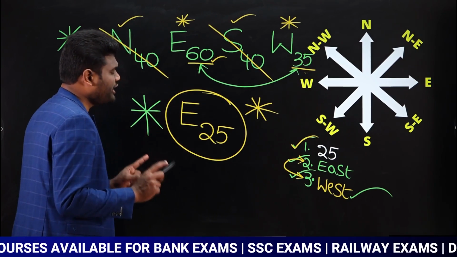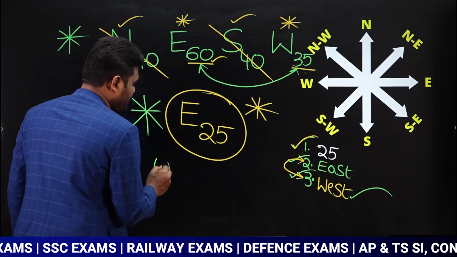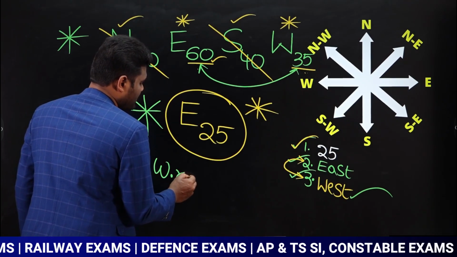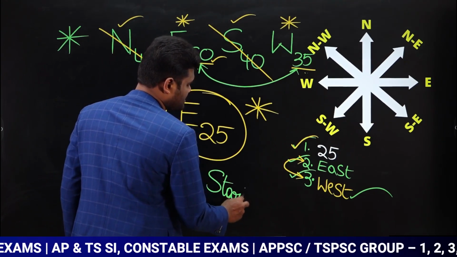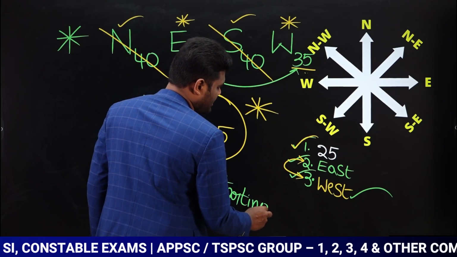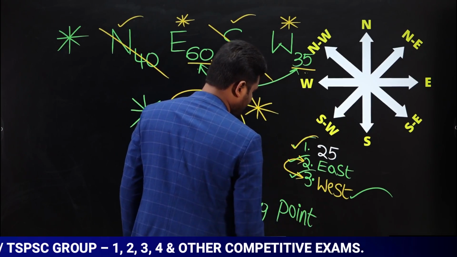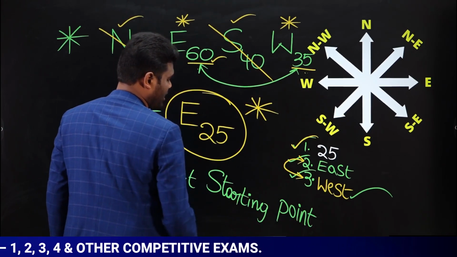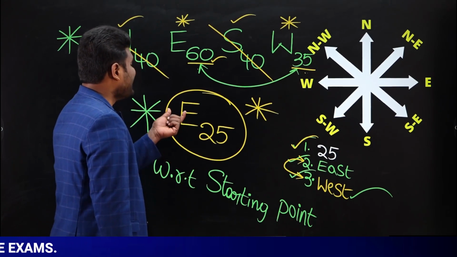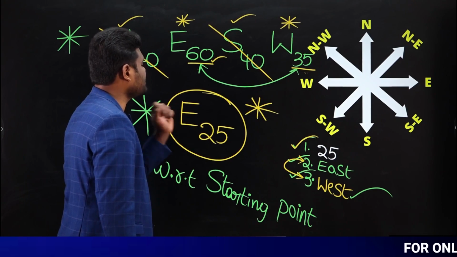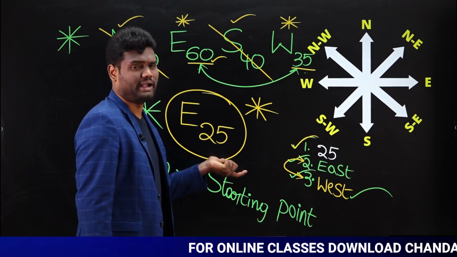And one more important point you have to remember. This answer is with respect to the starting point. Again, some of the students will get confused. That is the reason I am maintaining the clarity. What does with respect to the starting point mean? With respect to the starting point, he is in which direction? The answer is east. With respect to the starting point, what is the distance between them? 25.